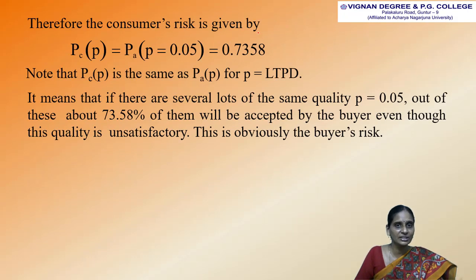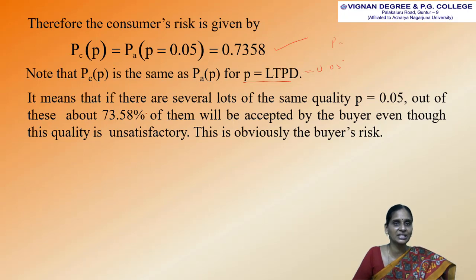Therefore, the consumer's risk is given by, so here we have to note that the lot quality P and the LTPD value are both the same values. PC of P is the same as PA of P, for P equal to LTPD. So these values are 0.05. So now the probability of consumer's risk value is